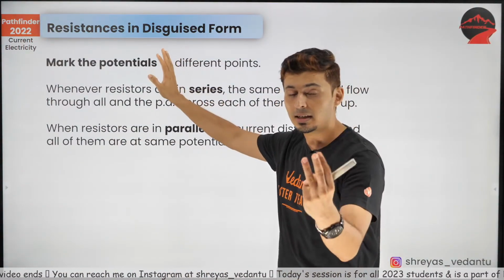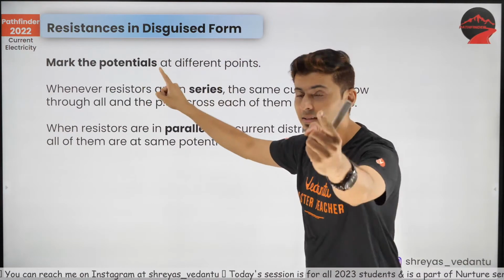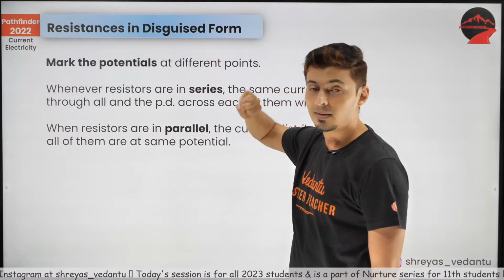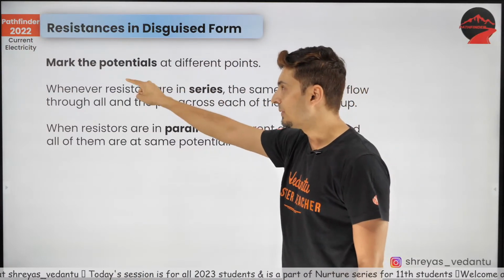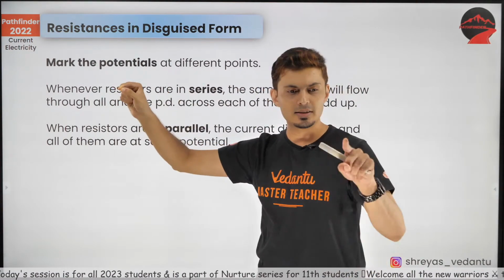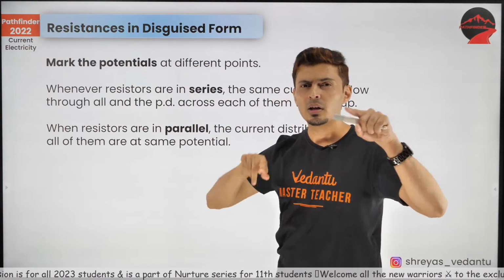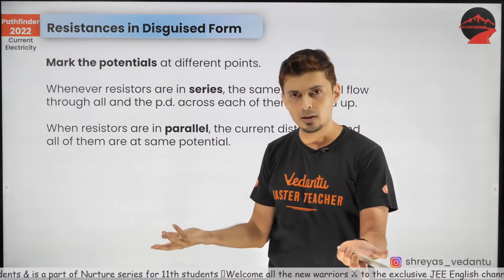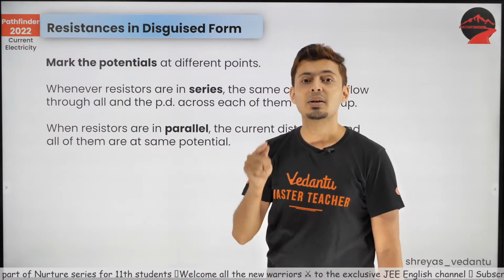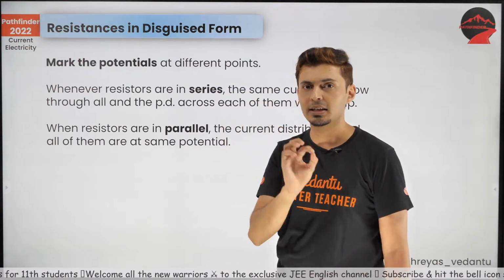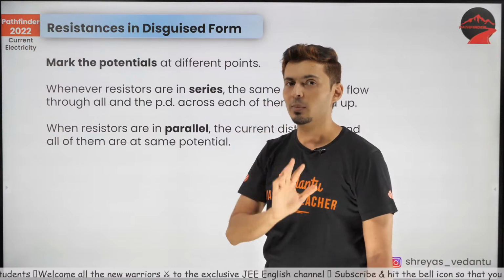Now some of the tips and tricks you should keep in mind. These are the 3 important things to keep in mind while solving these kinds of disguised problems. Number 1, mark the potentials. This is V volts, this is V1, this is V2, this is 0. You can assume something if it is not given or not known, but try to mark as many potentials as you can in the circuit. That will give you a clear picture of what might be happening.